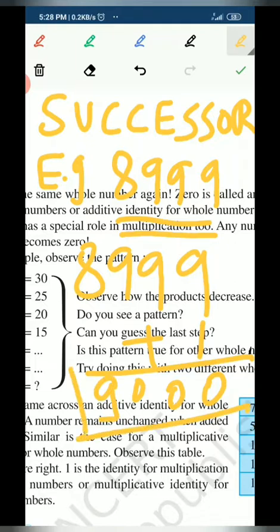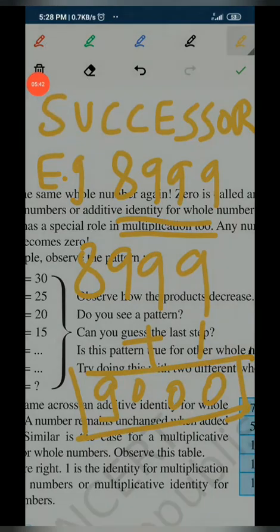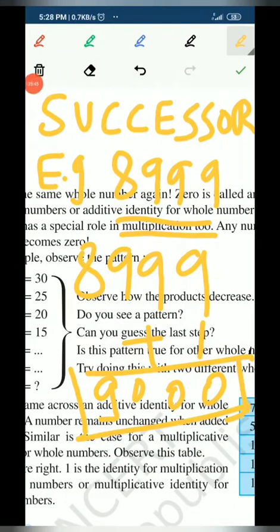So 9,000 is the successor of 8,999. So I have told you the definition of predecessor and successor: the predecessor comes just before the given number and the successor comes just after the given number. To do the calculations in smaller numbers, we can calculate ourselves without any pen or pencil, but in the case of larger numbers we need to do the proper calculations as I have shown you in these two examples. So this is the concept of predecessor and successor.